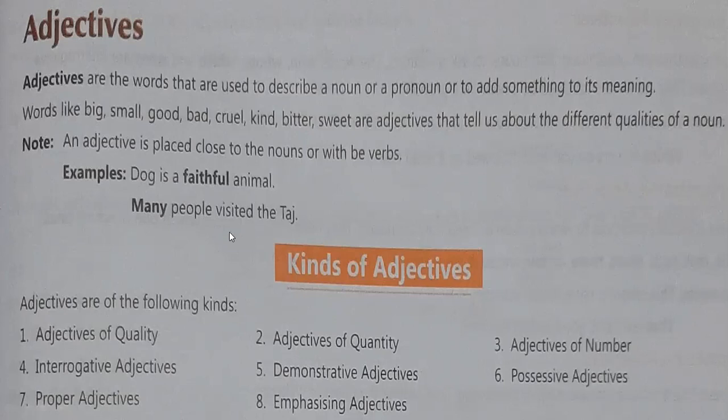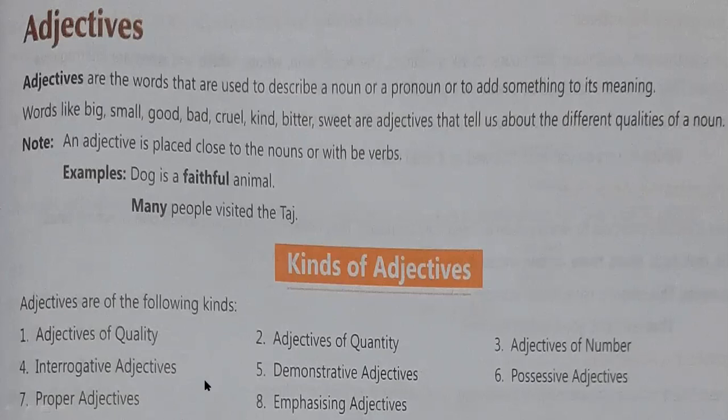Okay, so next, we are just telling you there are kinds of adjectives. Like you can see how many kinds of adjectives are given here. Maximum 8 types are given here. One is adjective of quality, second adjective of quantity, adjective of number, interrogative adjectives, demonstrative adjectives, possessive adjectives, proper adjectives, and emphasizing adjectives.